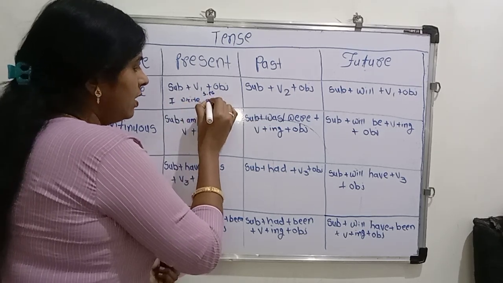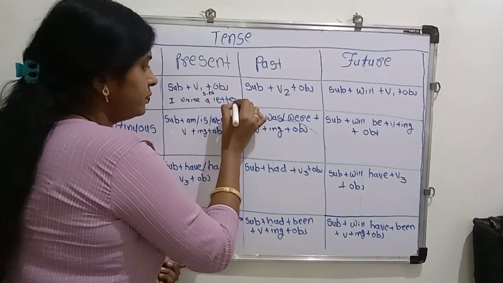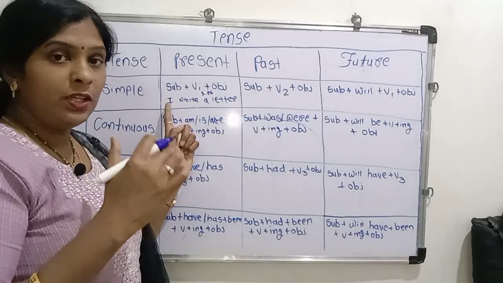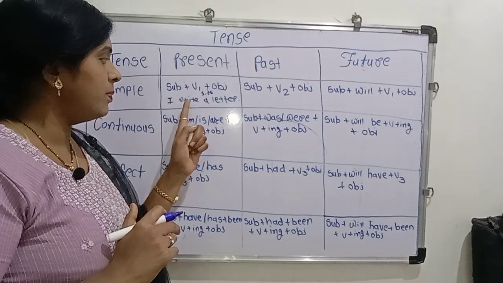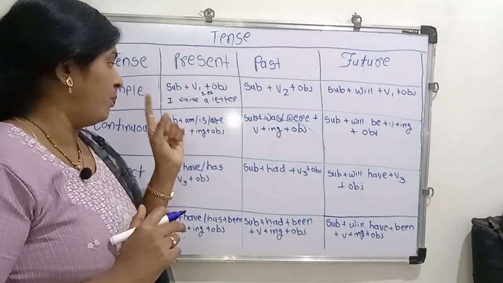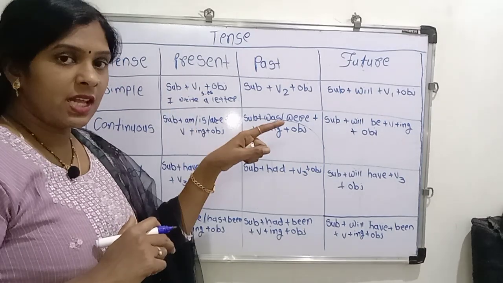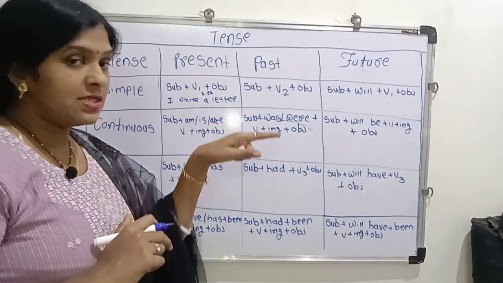I write a letter. This is the first form. And when you use he, a third person singular subject, this time use the verb in s or es form. He writes a letter. She writes a letter. Ria writes a letter. Ria buys a car.